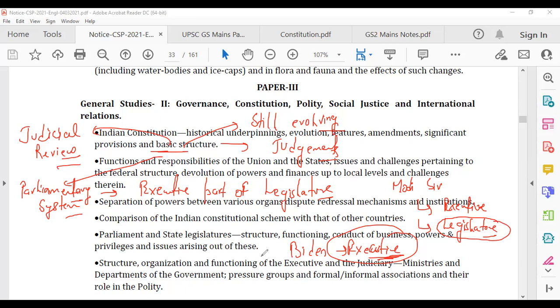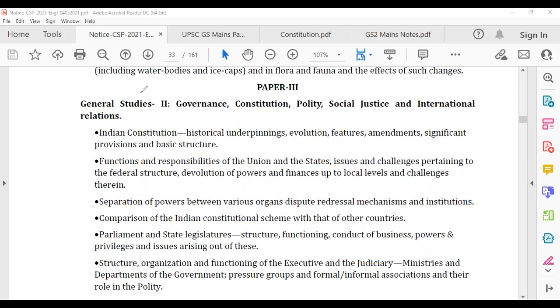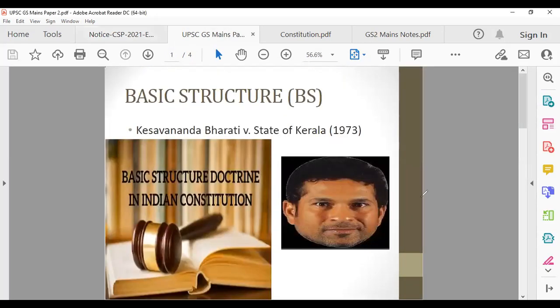Very important part. Most of the people make mistake here, and UPSC has asked a lot of questions from this particular portion. So what we are doing here, what we were talking about. So these are the parts which are basic structure, supremacy of constitution. There's another provision which is there in basic structure. And why I have shown here Sachin's face, can you guess? I will tell you in just a minute.